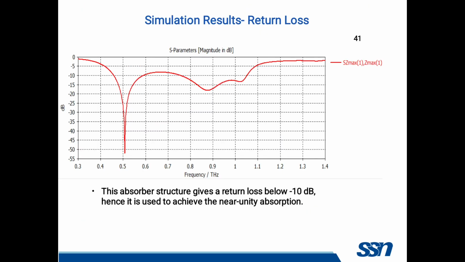So this is the return loss curve. Here we achieved a return loss of nearly minus 55 dB. If we achieve below minus 10 dB, it means a very good absorption rate. Here we achieved minus 55 dB return loss, so it is used to get near unity absorption.